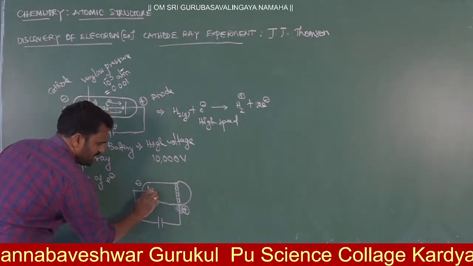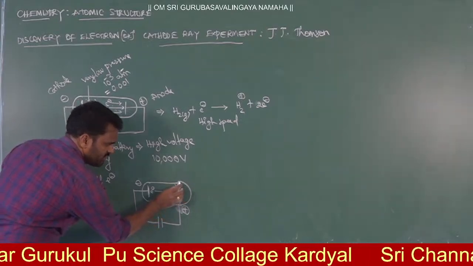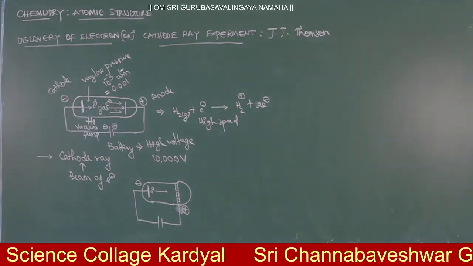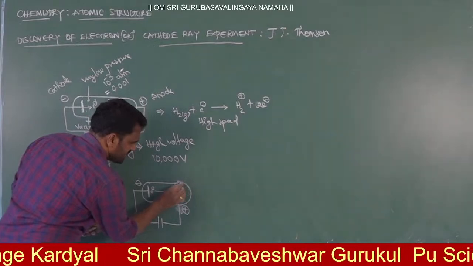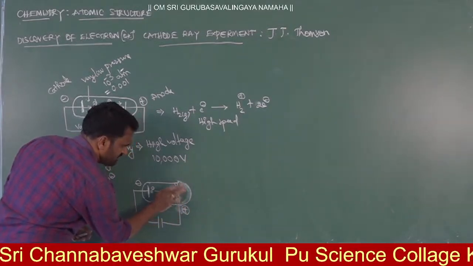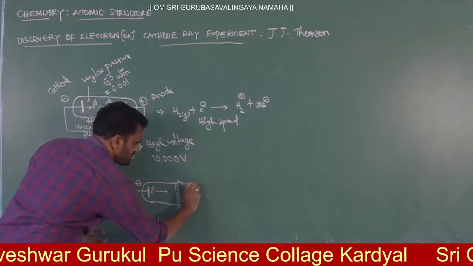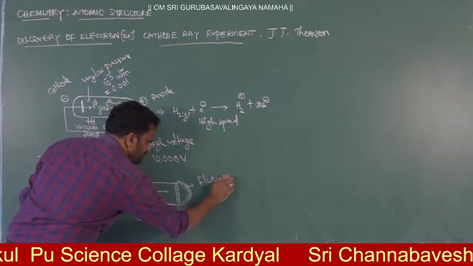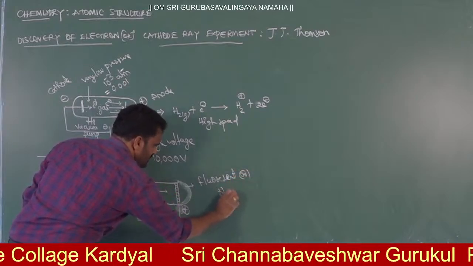Now what we are doing here? Electrons are passing toward the anode side. Now the back side of this anode, he coated with one kind of fluorescent or phosphorescent material. This is one coating. This coating is made up of fluorescent or phosphorescent material.